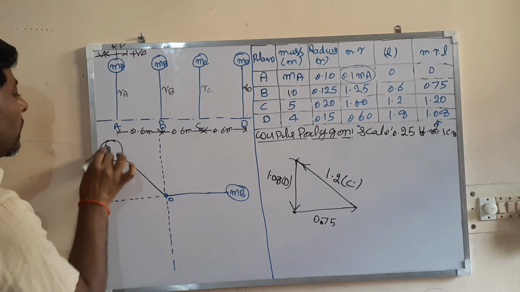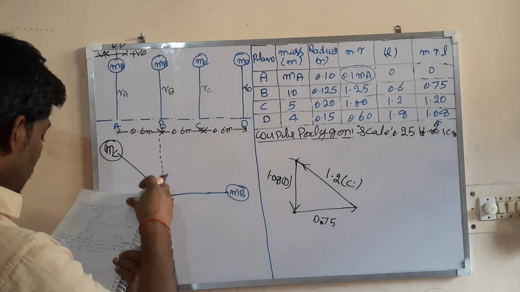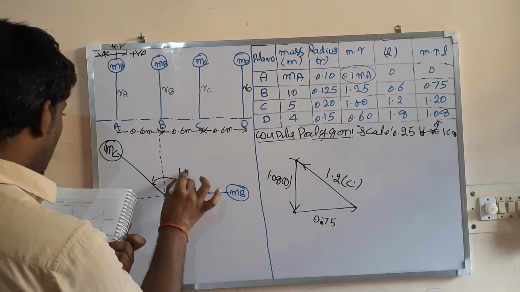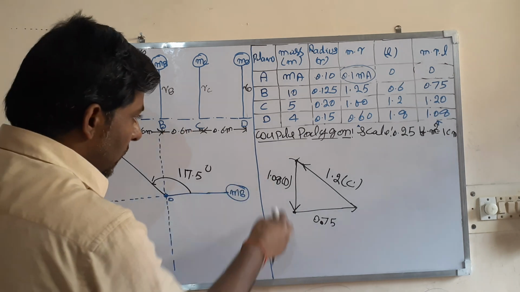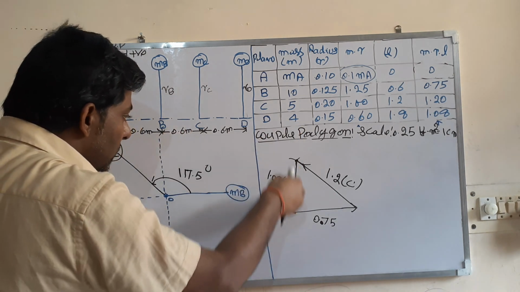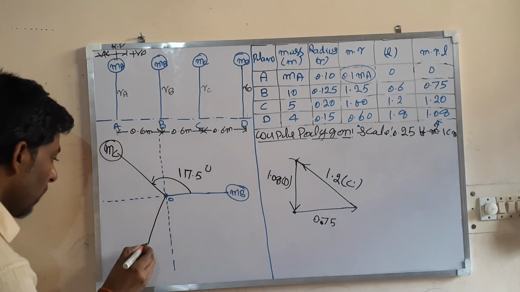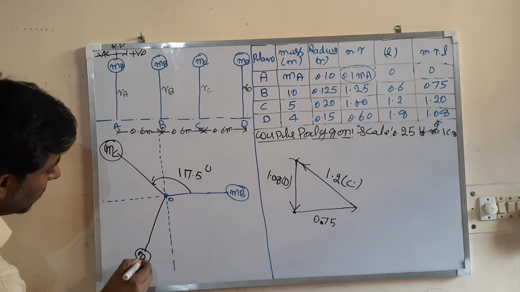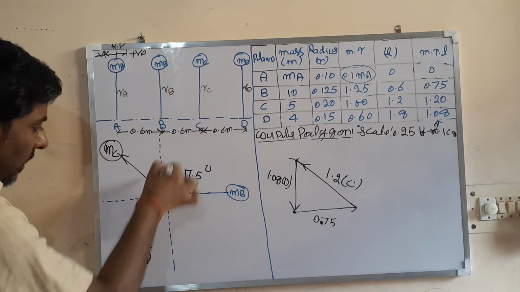So you are getting the direction of C. When you measure it, you will get this angle is equal to 117.5 degrees. Let us see what is the direction of D. Along this, draw a line parallel to this. So you are getting this one. This is the mass D, MD, and its direction is radially outward.